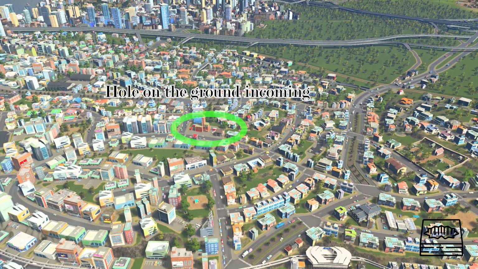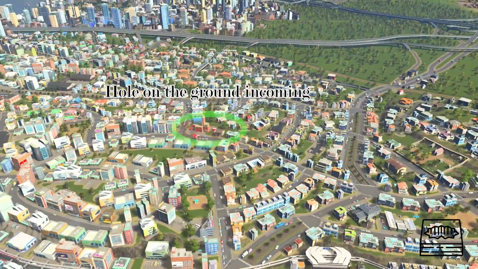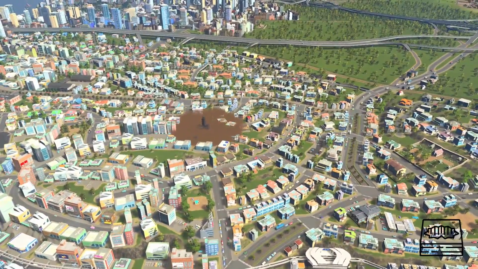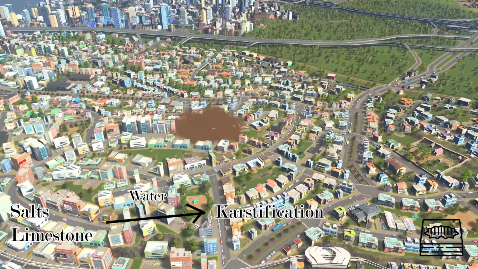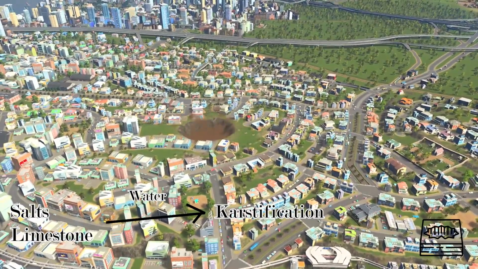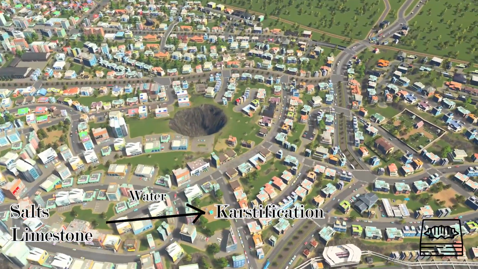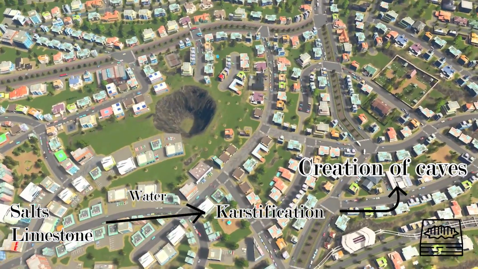Sinkholes are a generally circular-looking hole as a result of the collapse of an underlying layer. In nature, certain rocks like salts or limestones may get karstified, or colloquially dissolved. This occurs over time by the action of water. This process creates caves which may collapse, sinking the surface over time or even suddenly.